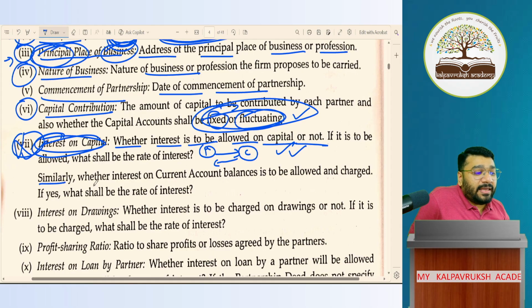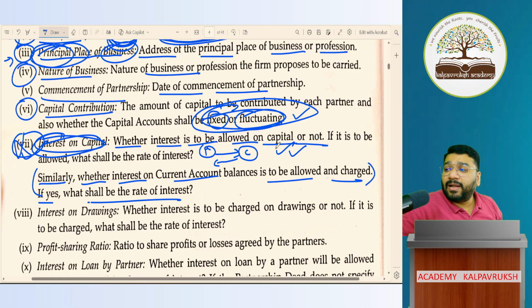Now, similarly, whether interest on current account balance is to be allowed and charged. If yes, what shall be the rate? In the previous point, I have not explained to you what is fixed capital and fluctuating capital.